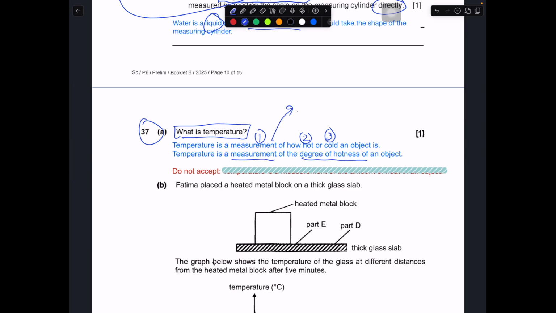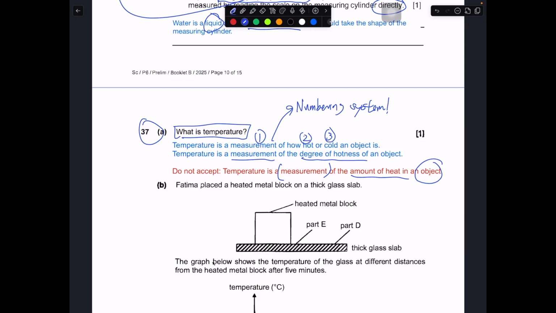So basically, this is a numbering system, okay, where you can use it to tell the hotness of an object. What we cannot accept is that temperature is a measurement of the amount of heat in an object.